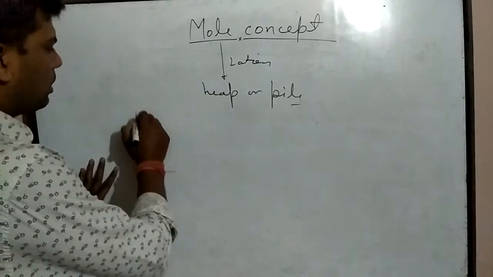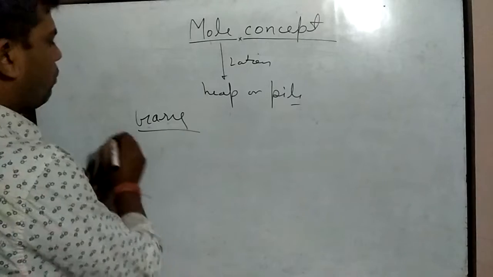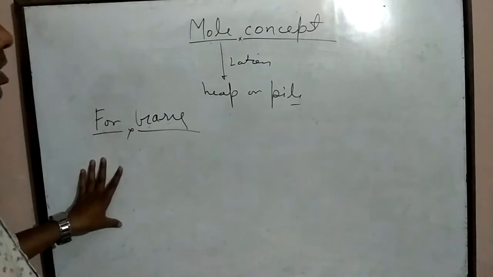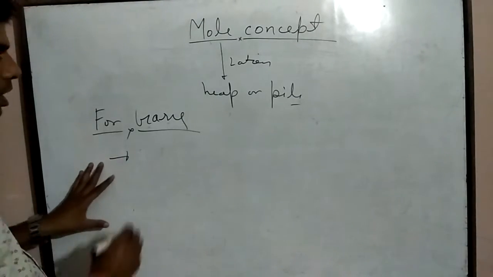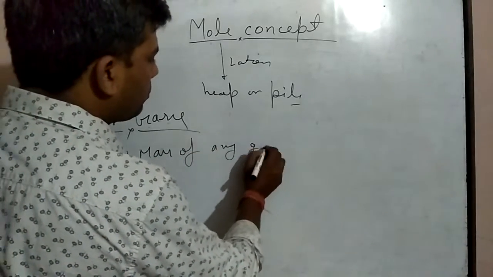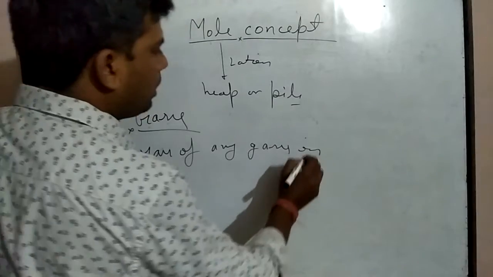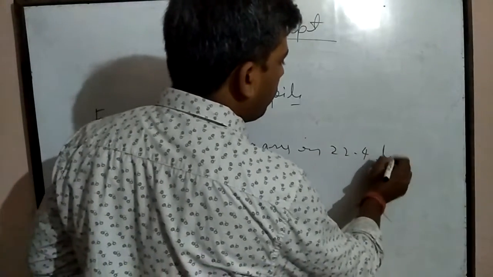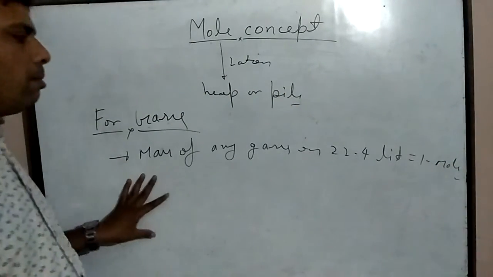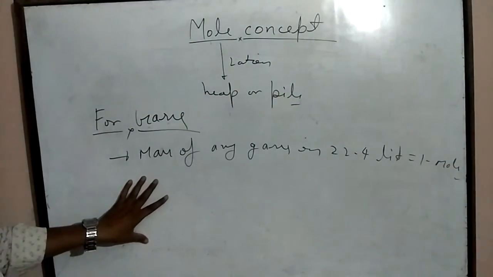For gases, the mass of any gas in 22.4 liters will be equal to 1 mole.